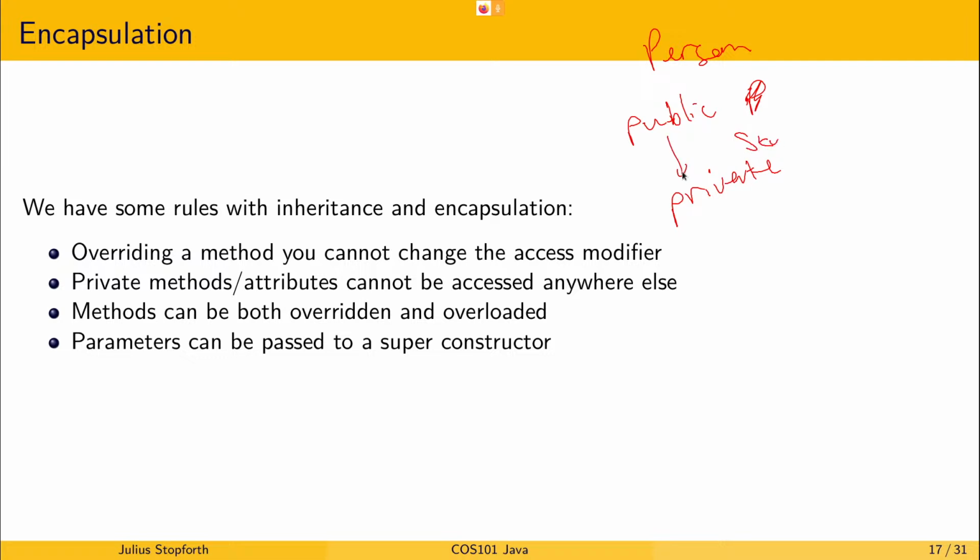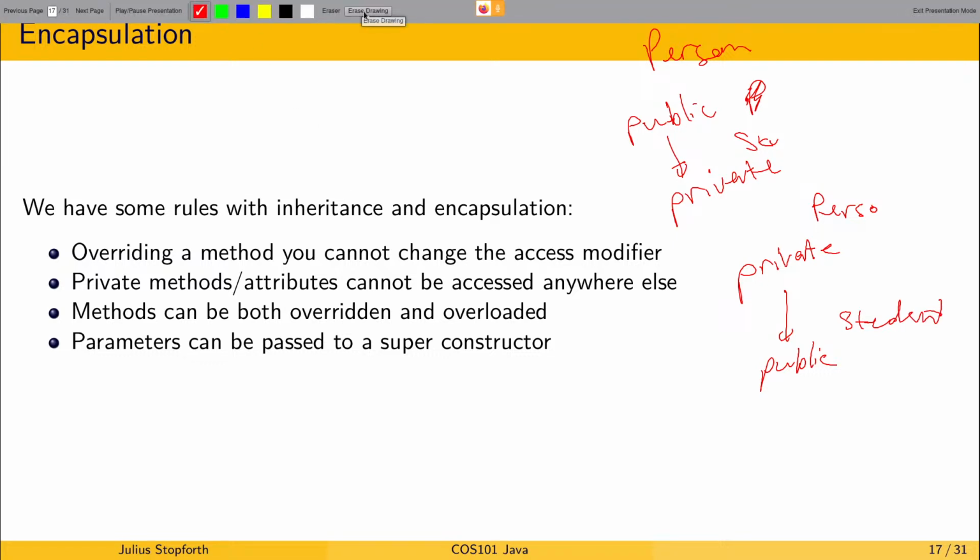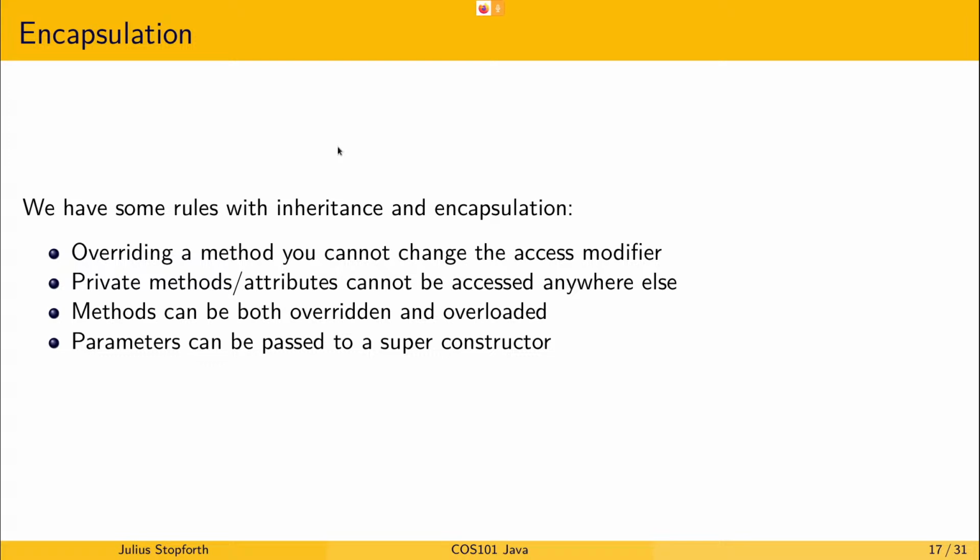You cannot make this change. You also cannot make a private method in the person a public method in the student when you are overriding. Okay, that's just a rule. Java needs those rules because it needs to be able to compile your program.